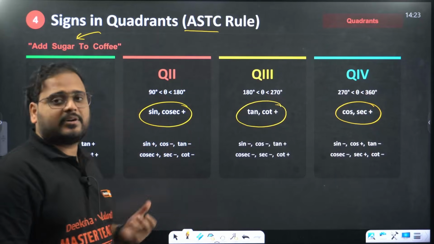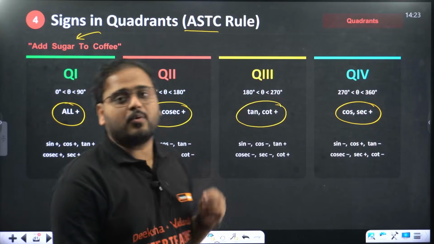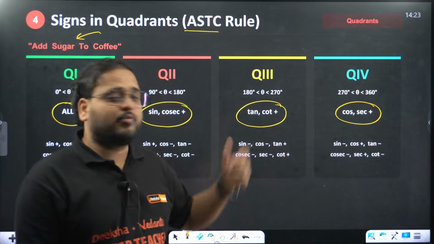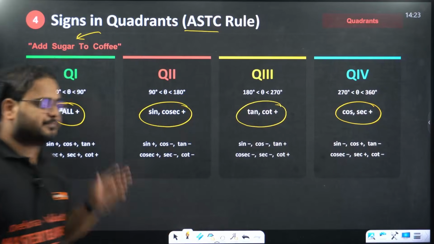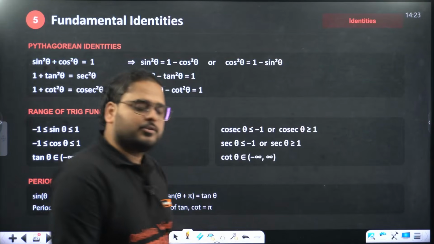In the second quadrant, sine and the reciprocal, which is cosec, is positive. In the third, only tan and the reciprocal, which is cot, is positive. In the last, fourth quadrant, cos and secant will be positive. Okay, so remember like this: ASTC, or basically add sugar to coffee.